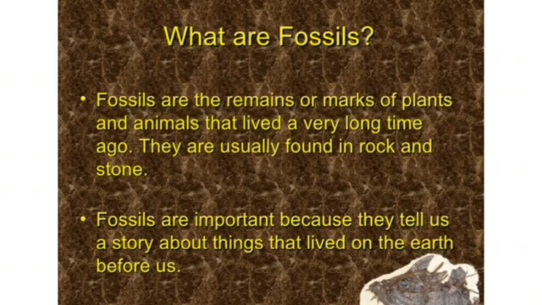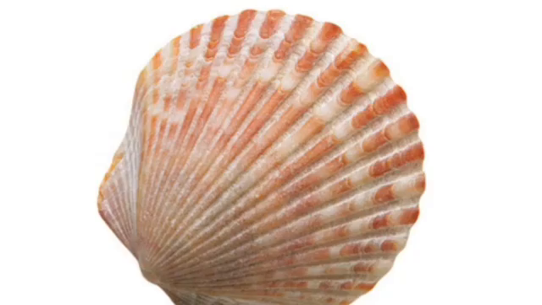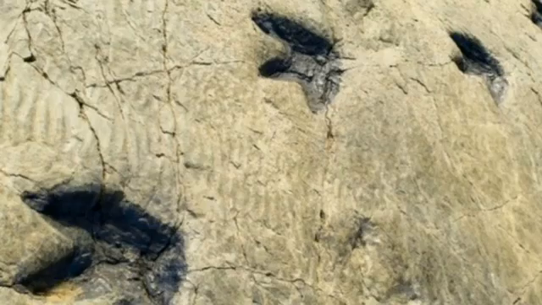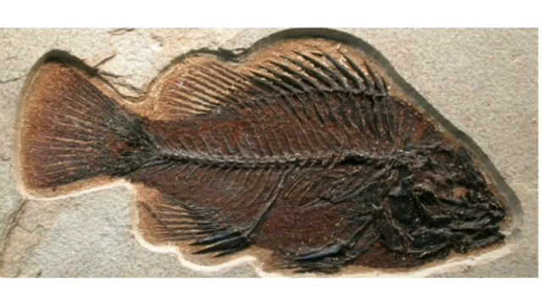What are fossils? Fossils are the remains or marks of plants and animals that lived a very long time ago. They are usually found in rocks and stone. Fossils are important because they tell us a story about things that lived on the earth before us. In other words, fossils are the buried remains of dead animals or plants that become subject to heavy pressure. As a result, their impressions get marked in the rocks. At times, the buried animals or plants get petrified. These are called fossils. The study of fossils provides information about the life in that period.